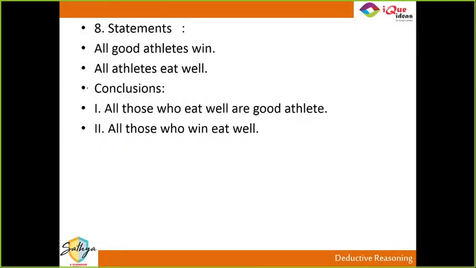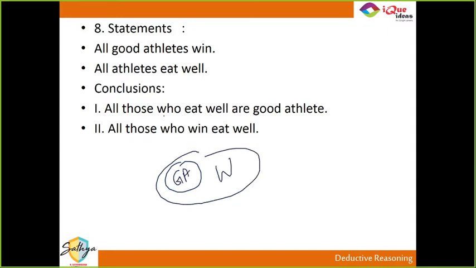All good athletes win. All athletes eat well. Now, believe me guys, whenever a qualifier like good athletes is given, then all good athletes will be a part of athletes, right? So, all good athletes win. If all athletes eat well, that will include the good athletes also.